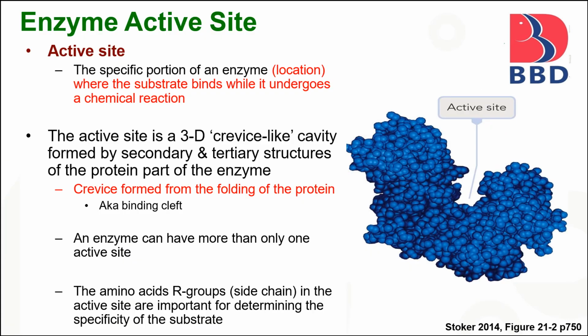Next is the enzyme active site. The active site is the specific portion of the enzyme where the substrate binds while it undergoes a chemical reaction. The active site is a 3D cavity-like region formed by the secondary or tertiary structure of the protein part of the enzyme. An enzyme can have more than one active site. The amino acids or side chains in the active site are important for determining the specificity of the substrate.